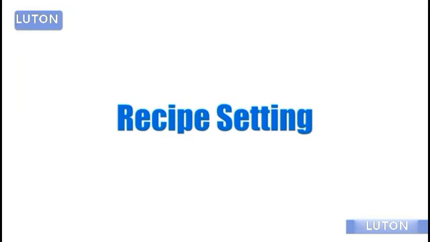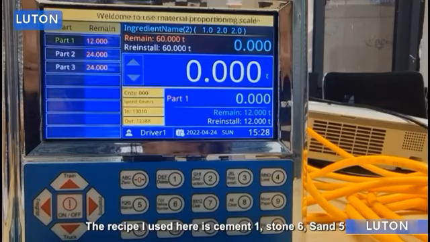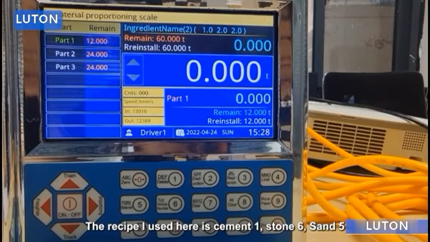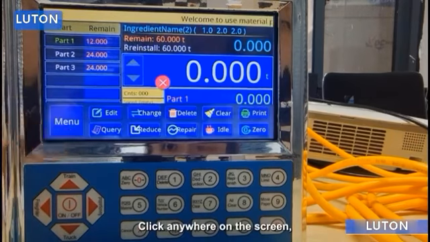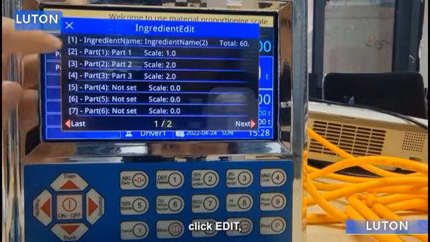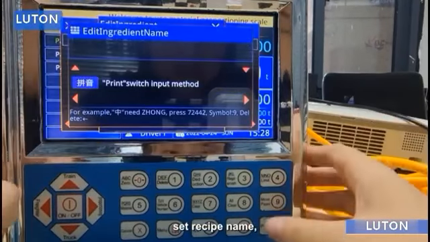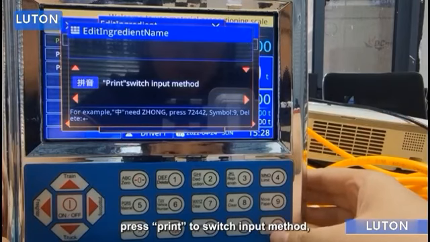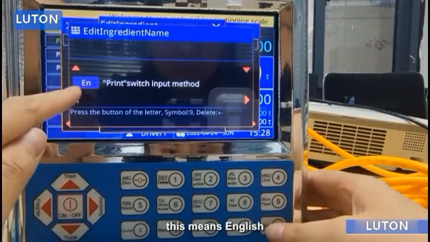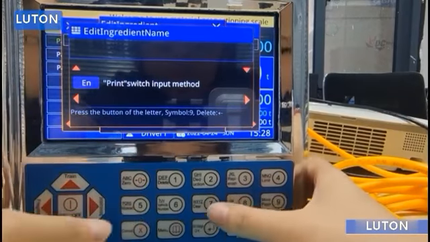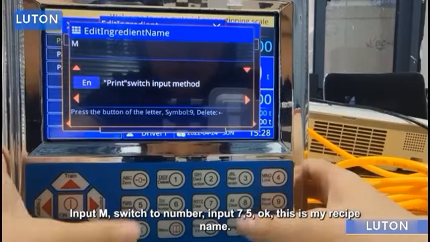Recipe setting. First you need to know your recipe. The recipe I used here is cement 1, stone 6, sand 5. Let's start. Click anywhere on the screen. Click Edit. Click First Line. Set recipe name. Press Print to switch input method. This means English. Input M, switch to number, input 75, OK, this is my recipe name.